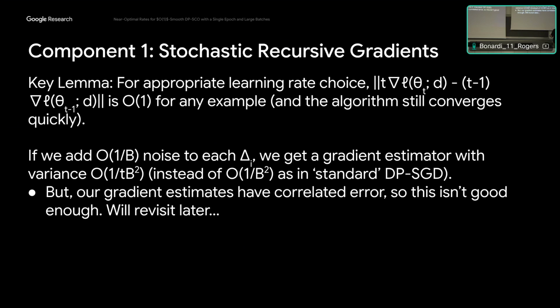This gives us a gradient estimator in each round where the variance due to DP noise is on the scale of 1 over t times b squared, whereas if we just did something like DP-SCO, the variance would be on the order of 1 over b squared. So we get a reduction in the amount of DP noise we're adding, but the cost is that these delta_i's are being reused across rounds, which means the noise is also being reused across rounds. This noise correlation makes it hard to show directly that this variance reduction gives us a benefit in utility. So we need to actually bring this down to something like 1 over t squared, and we'll see how to do that later in the talk.